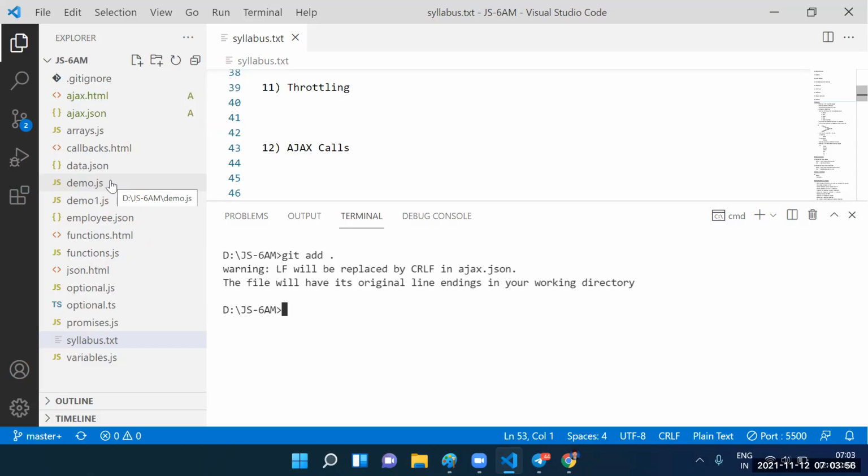Guys, if the client asks for the data, then give the data. Otherwise, don't give the data. That is called lazy loading. Without asking for the data, if you give the data, what do you call that? Promises.